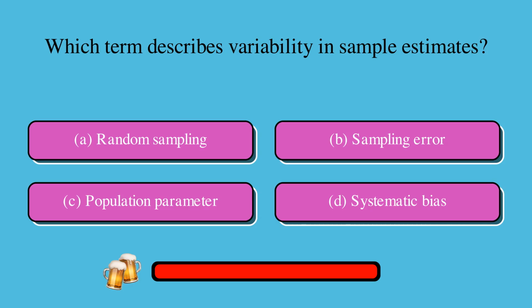Which term describes variability in sample estimates? Is it A, random sampling, B, sampling error, C, population parameter, or D, systematic bias? The correct answer is B, sampling error.